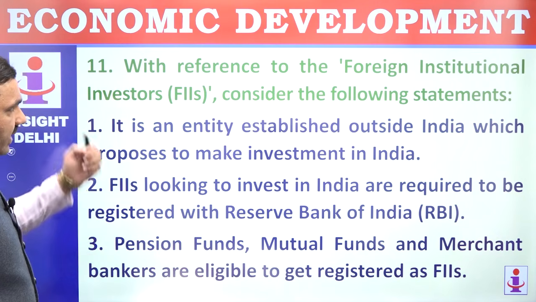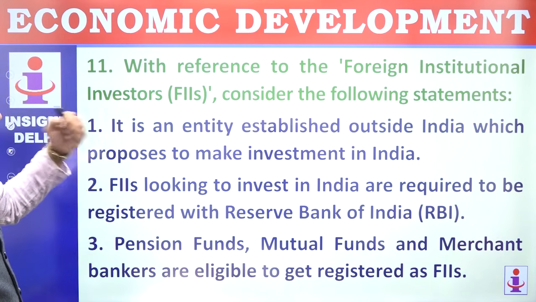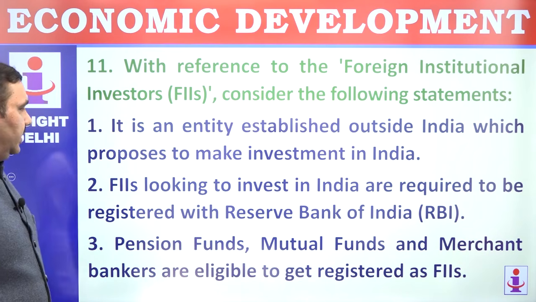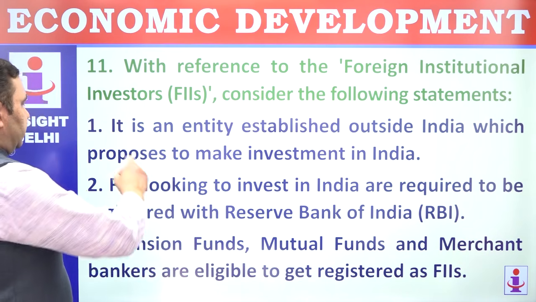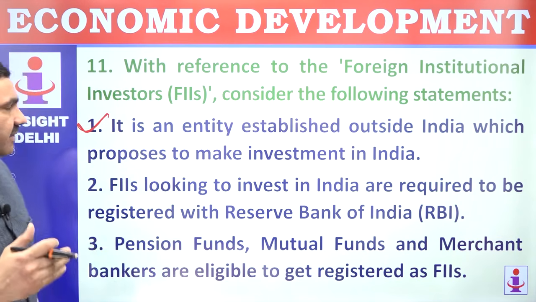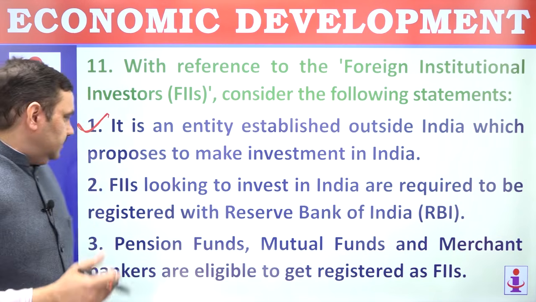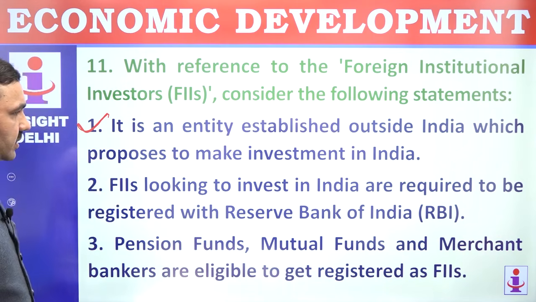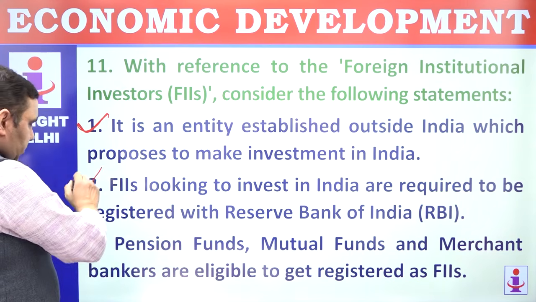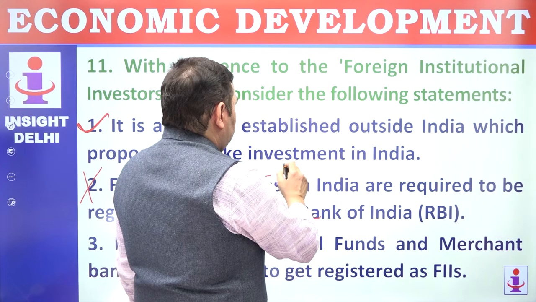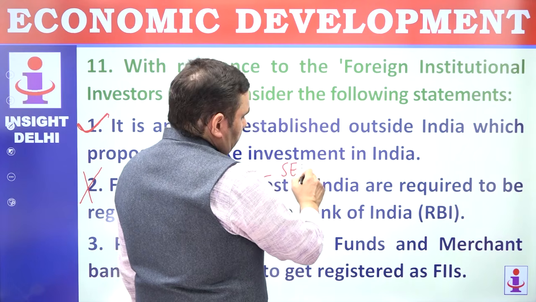Number 11. With reference to the foreign institutional investors, consider the following statements. It is an entity established outside India which proposes to make investment in India. Perfectly correct. That's the meaning of foreign institutional investors, FIIs. FIIs looking to invest in India are required to be registered with SEBI, not RBI, with the Securities and Exchange Board of India.